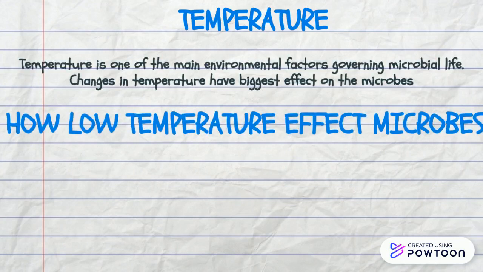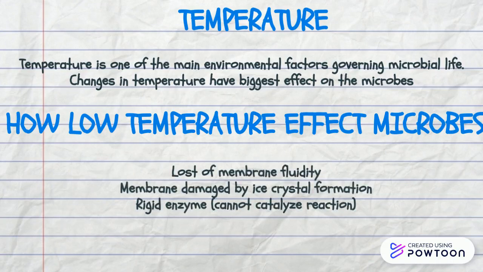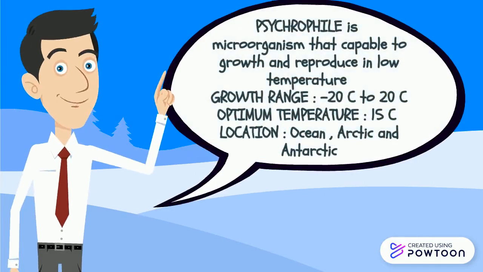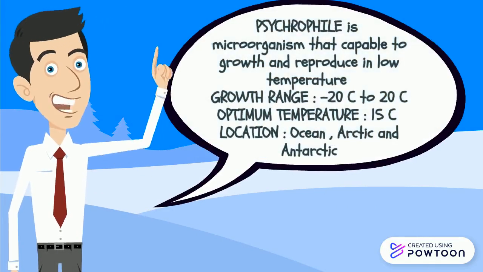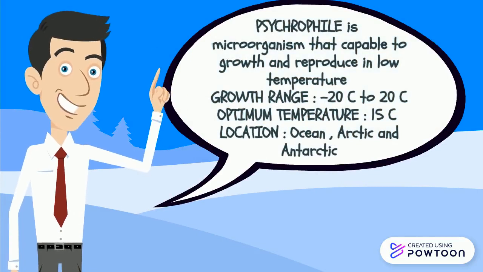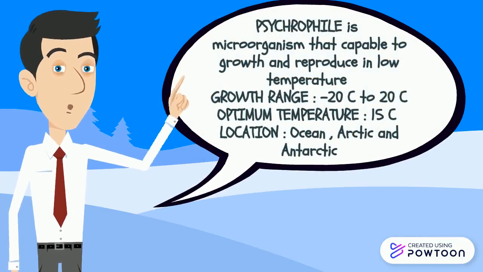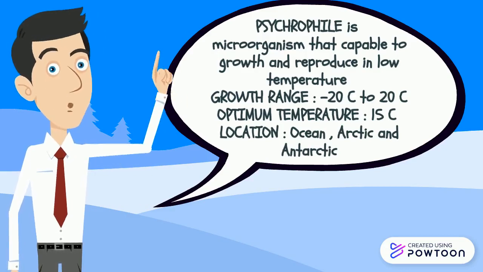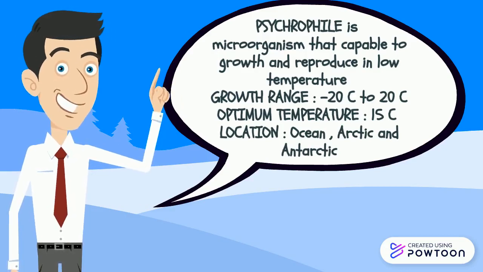Low temperature can cause loss of membrane fluidity and membrane damage caused by ice crystal formation. The enzyme will also become rigid and cannot catalyze reactions. Next, what is a psychrophile? A psychrophile is a microorganism that is capable of growth and reproduction in low temperature. The growth range of psychrophiles is between -20°C to 20°C. The optimum temperature for psychrophiles is 15°C and they can be found in the ocean, Arctic and Antarctic.